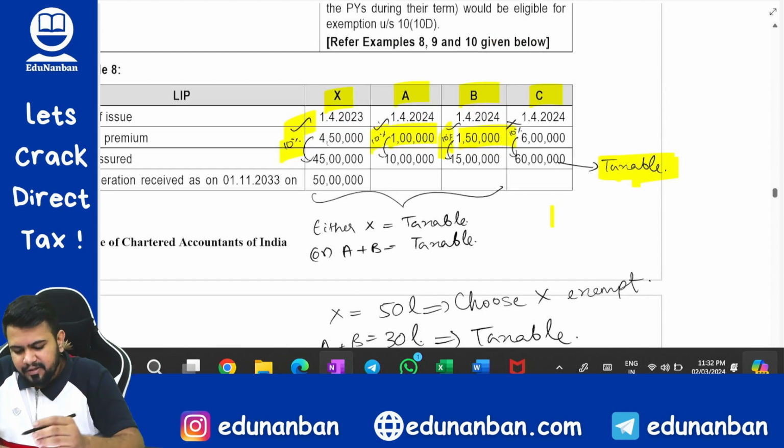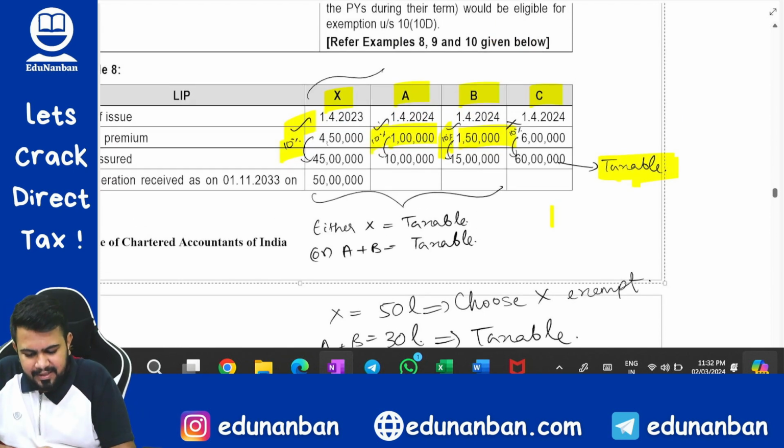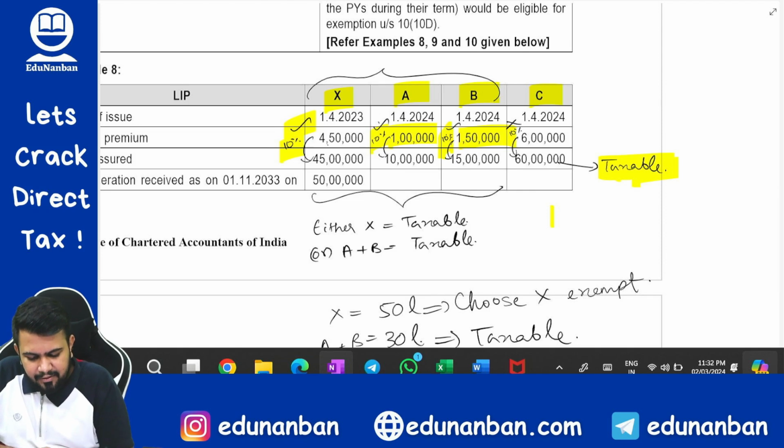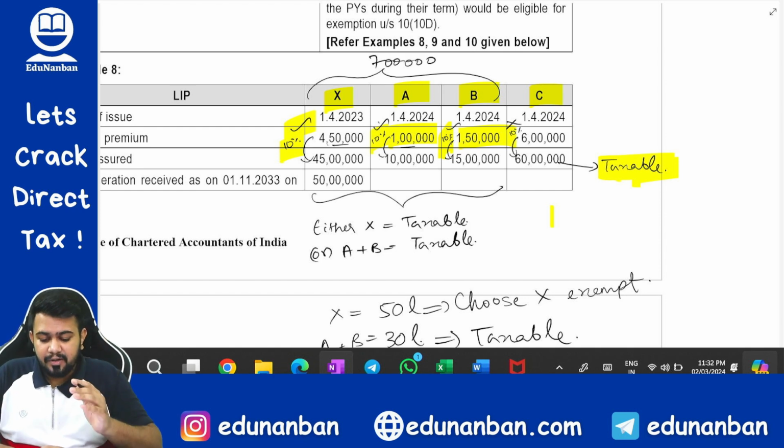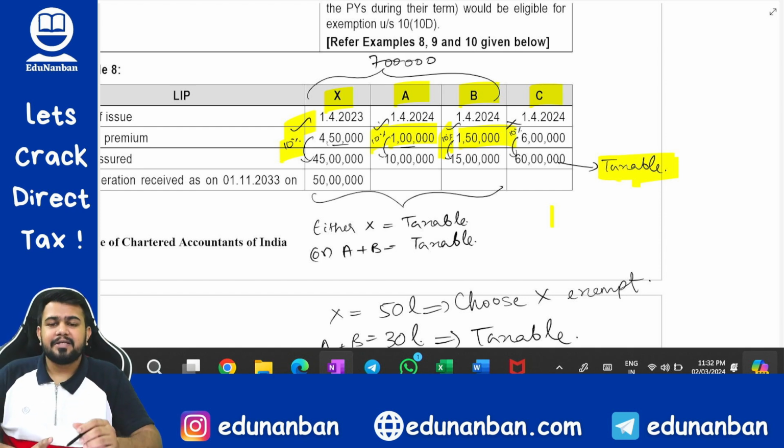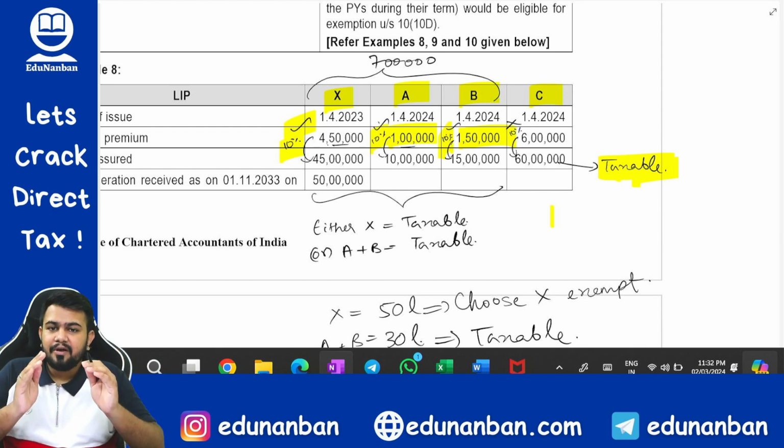Now for the first 3 policies, what is the aggregate value? Aggregate value is coming as 4 lakh 50 plus 1 lakh 5 lakh 50 plus 150, it is coming as 7 lakhs. So here also, out of these 3 policies, you have to choose which policy you want to treat as exempt, and balance policies you have to treat as taxable. Only the policies whose premium is within 5 lakh rupees will be treated as exempt, balance policies will be treated as taxable.